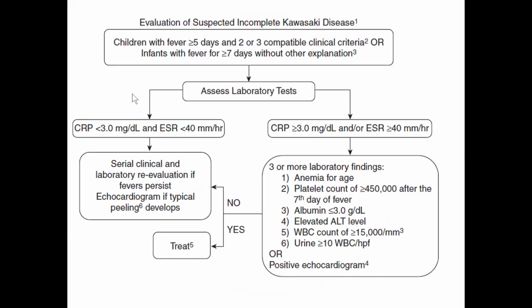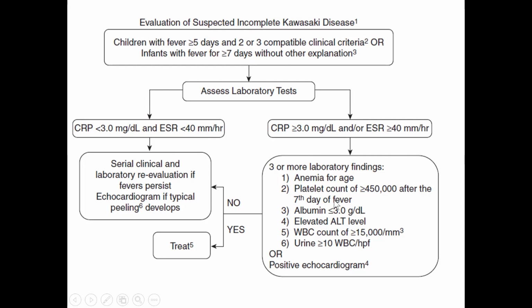So how do we evaluate? If you are suspecting Kawasaki and all the 4 or 5 features are not there, we call it incomplete Kawasaki. When we have strong suspicion, what will we do? If the child has fever for more than 5 days and 2 or 3 compatible clinical criteria, or an infant has fever for more than 7 days without other explanation, then we have to do laboratory investigations like CRP and ESR. Usually CRP and ESR will be elevated in Kawasaki disease. If they are not elevated and we are still suspecting, we have to do serial investigations if the fever persists, and an echocardiogram can be done to look for any aneurysms.